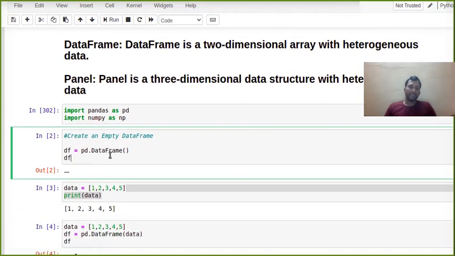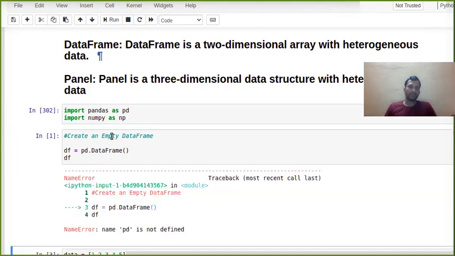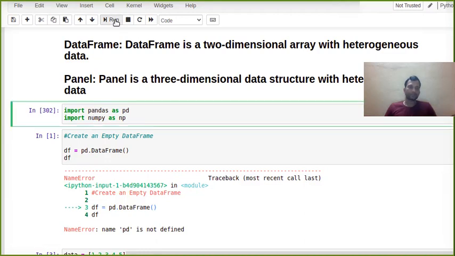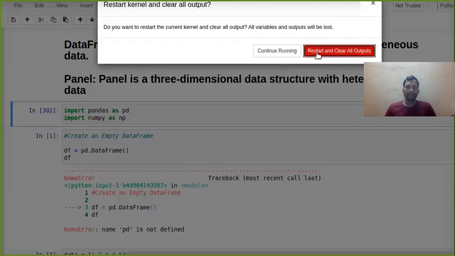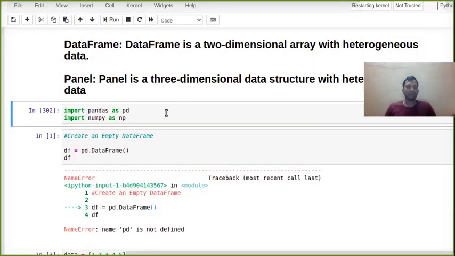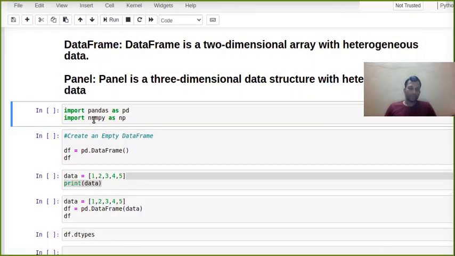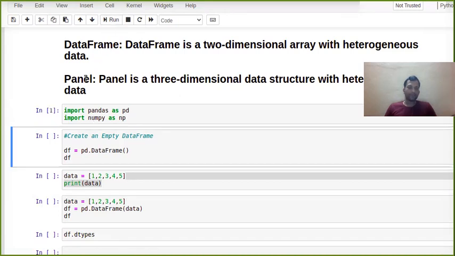If you want to create an empty data frame, what you can use... it's throwing an error, because there is no pd yet. So first, let me clean the output. I am clearing all the output. Okay, now first I am going to import pandas as pd and NumPy as np. It's going to take some time initially. Yeah, it's imported.